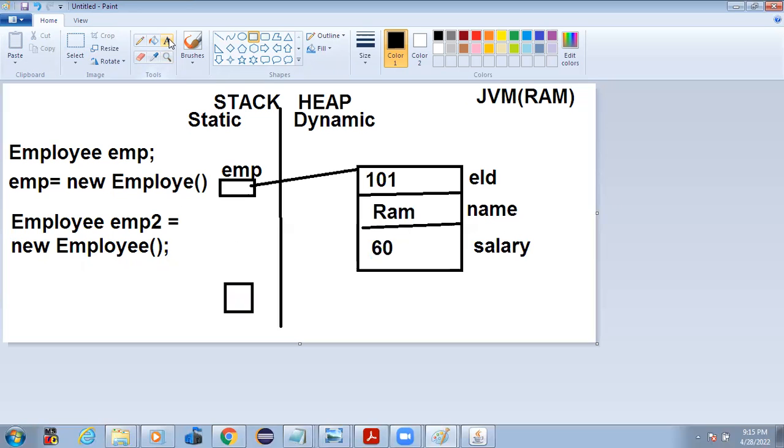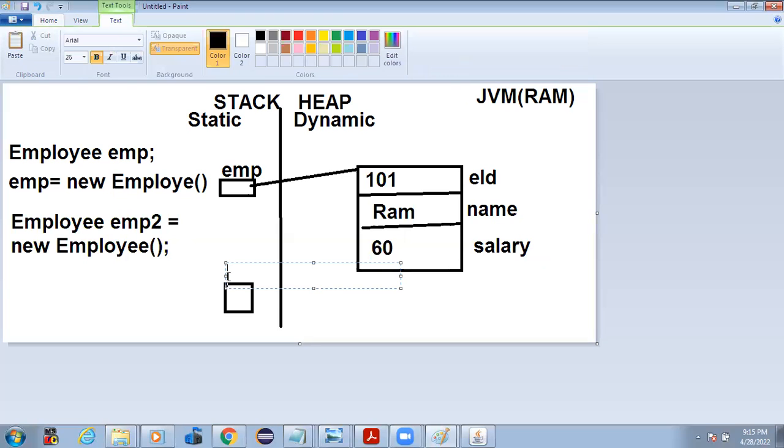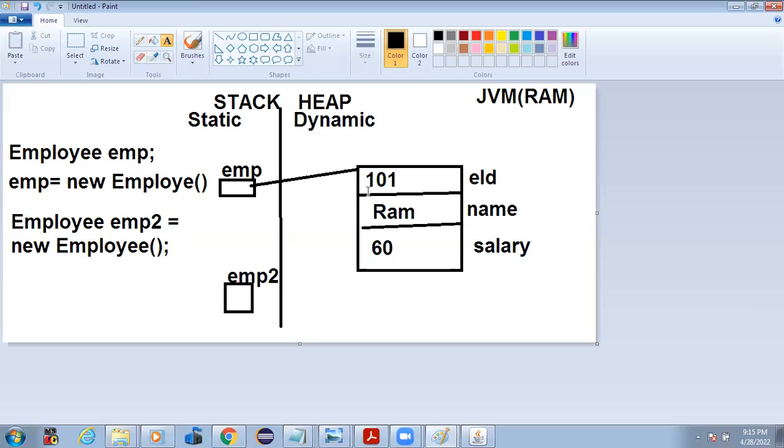Name of that block is EMP2. Exactly like this one, another block will be created. The size will not be the same here, but assume it is the same. So it will be created like this: one section, second section, and a third section.